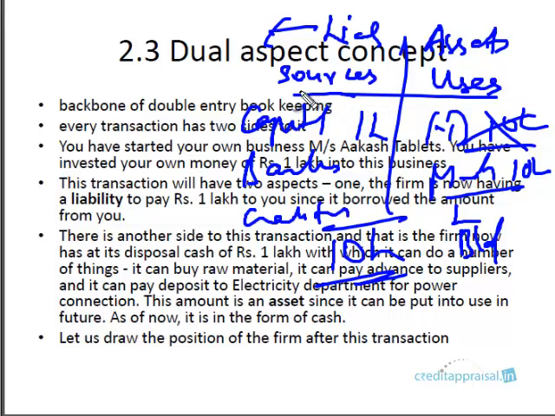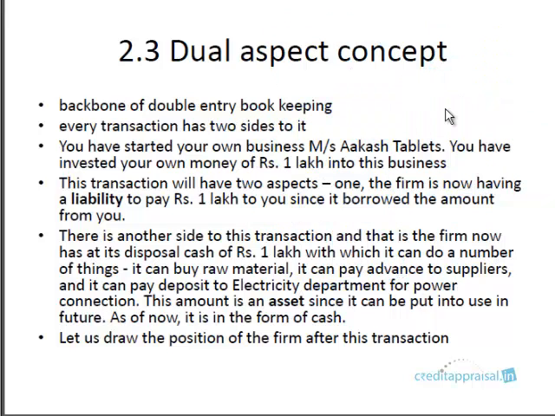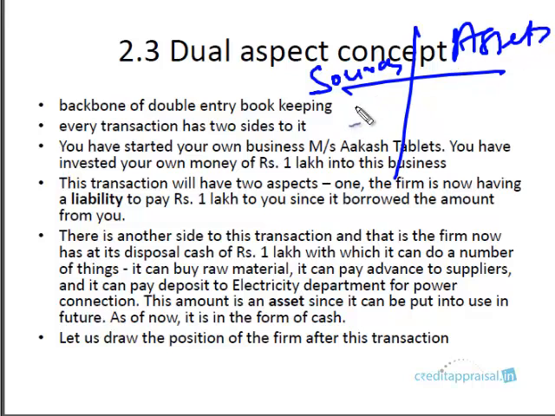So from here on in, we'll be discussing two columns and for every transaction we'll see what are the two heads that are affected, right? So in this particular example, Akash Tablets, the proprietor has invested 1 lakh into the firm in the form of capital. So when you speak of sources and assets, Akash Tablets has, we can say, obtained a loan from the proprietor. So we'll say capital. So it is a source of fund. It's a capital. So one accounting head that is affected due to this transaction is the capital account.